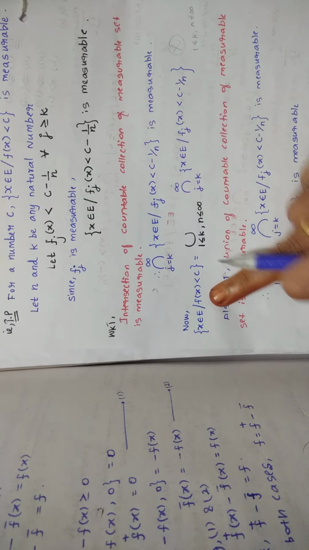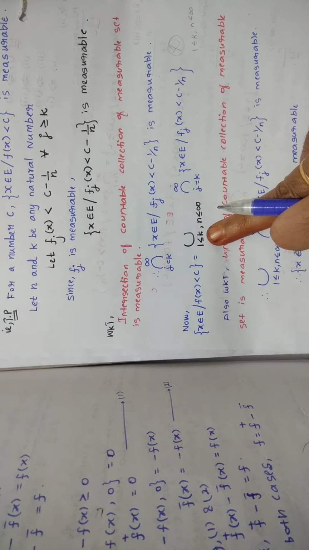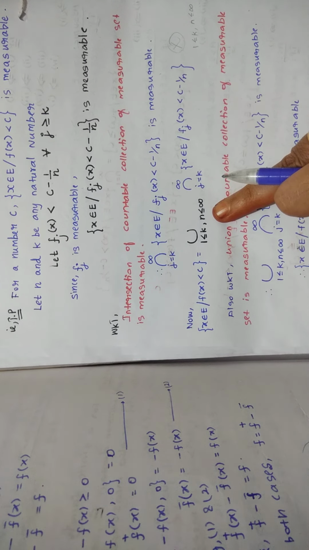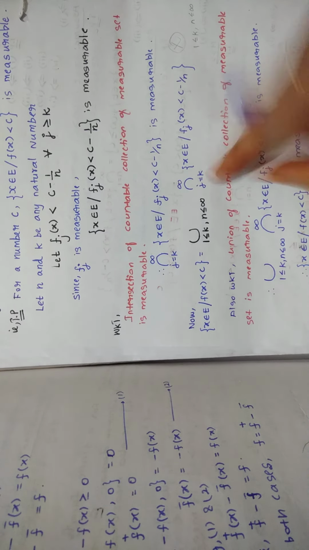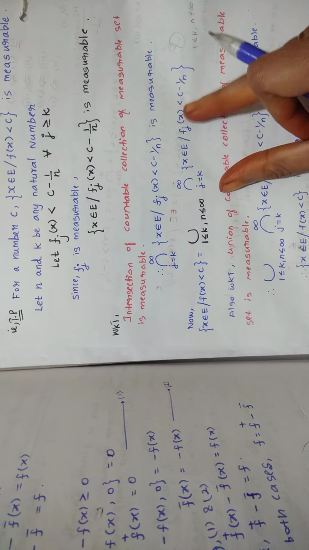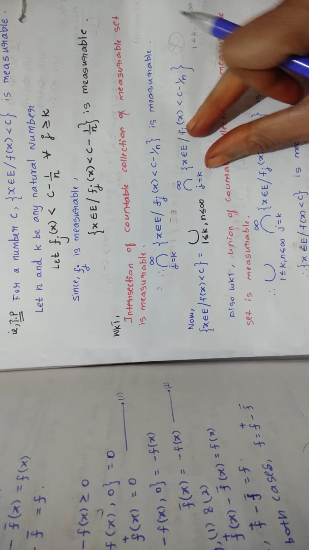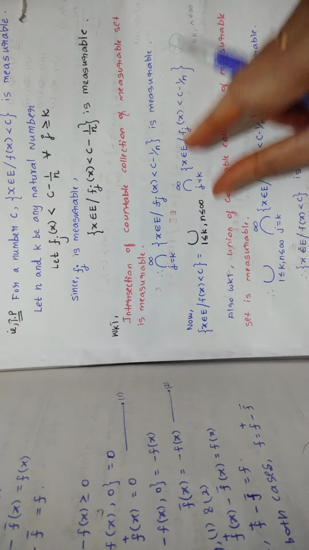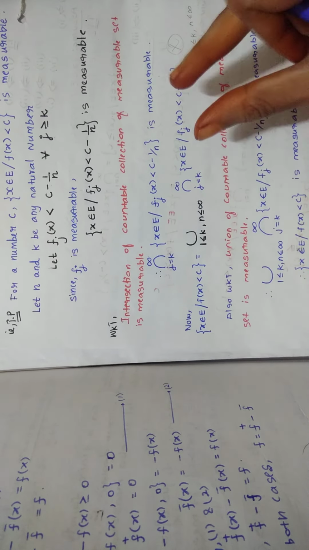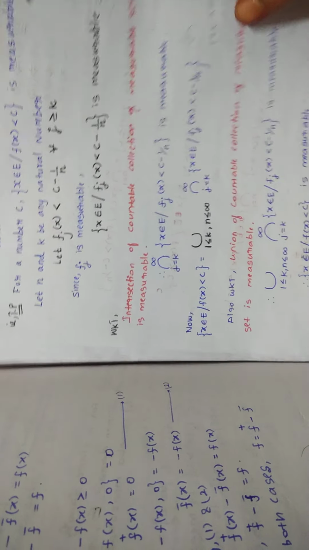The set of X belongs to A such that F of X less than C is equal to union over 1 less than or equal to K, N less than or equal to infinity, intersection of this value. So you can write this like this, because this and this will give you the same meaning. And I could not explain that well, because I do not even have the proper understanding of that. When I come to know about it, surely I will explain it to you.